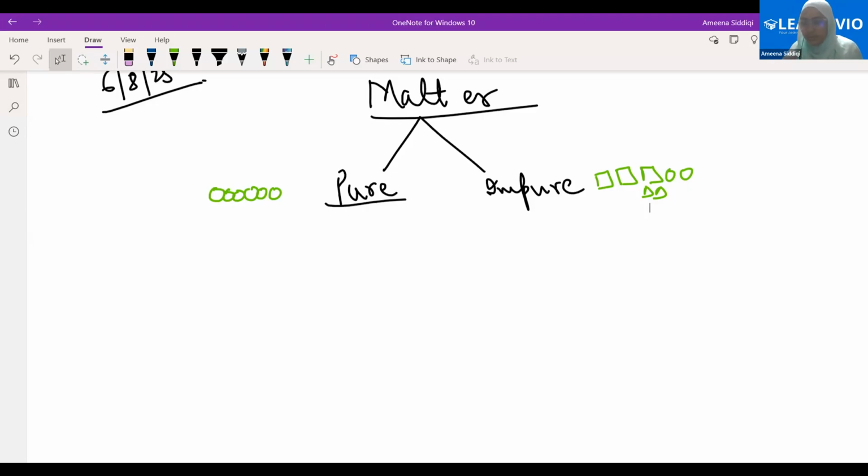Ma'am, because of ingredients. Yes, because of the ingredients. What has been added to it eventually gives the properties to it. The point that I'm trying to make is that the matter around us, the properties of those matters are eventually governed by the chemical composition of that matter.